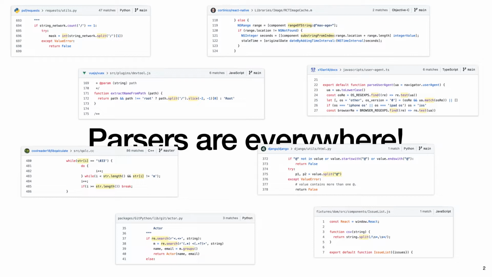And we've been studying parsing since the very early days of computer science. Formal language theory is the foundation for an immense amount of theoretical results and practical applications. But apart from some very special applications like compilers or some protocol implementations, we usually don't think about formal languages or parsing theory, even when we are parsing something. The vast majority of parsing code, like all the examples on this slide, is completely ad hoc. Many minor programming tasks involving strings, even though they are parsing, barely register as parsing.